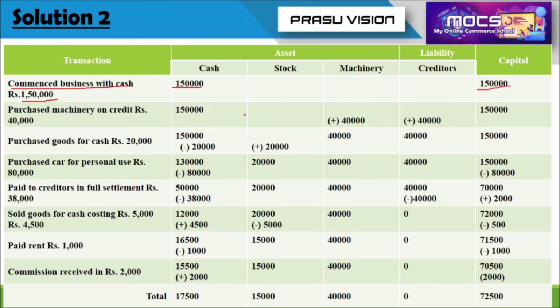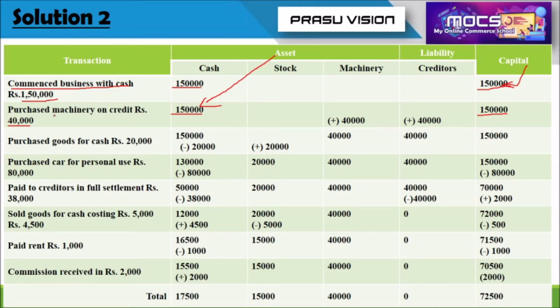Next we find out the balances after that transaction. On the asset side, cash has a balance of 1,50,000 and the capital has a balance of 1,50,000.